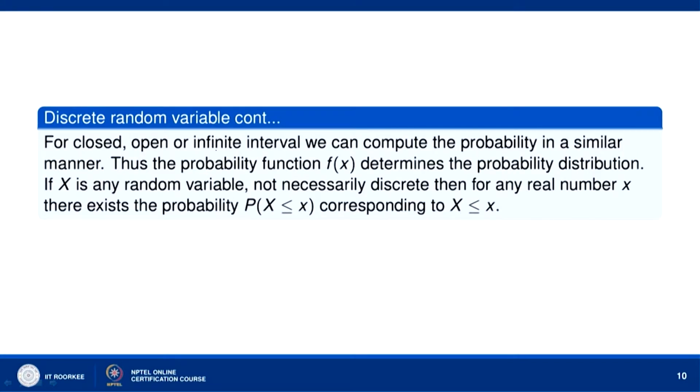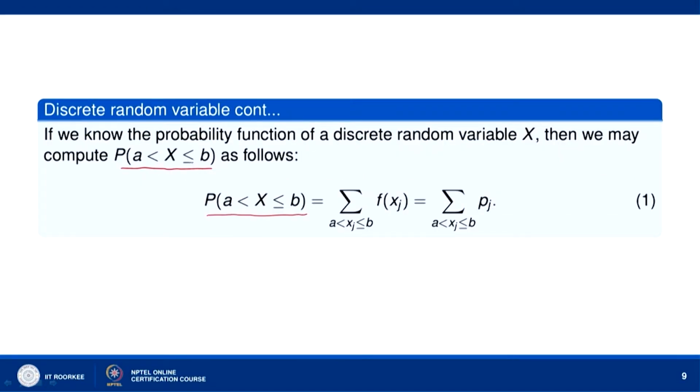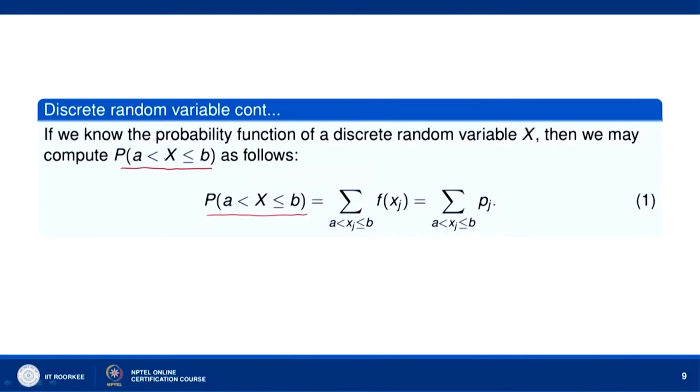Now, for closed, open or infinite interval, we can compute the probability in a similar manner. Here you can take a less than or equal to x less than or equal to b, that is you can take the closed interval a b. You may also take the interval open from the right side b, that is a less than or equal to x less than b.